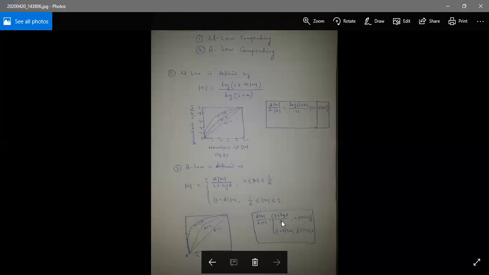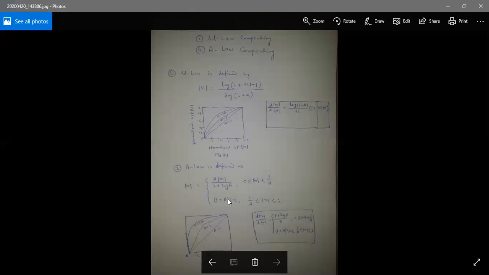That is 1 plus log a by a. The condition is like that: 0 less than or equal to modulus of m less than or equal to 1 by a, and 1 plus a into modulus of m when 1 by a is less than or equal to modulus of m less than or equal to 1. And here I think this one is correct, but here some deviation takes place.